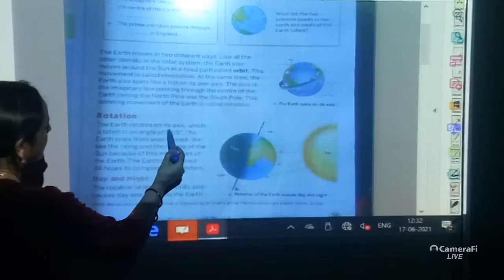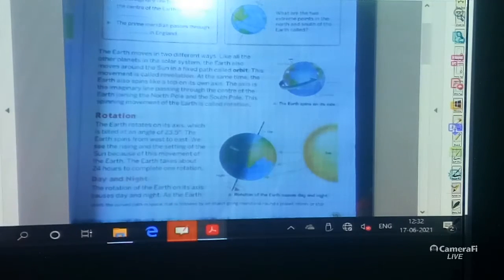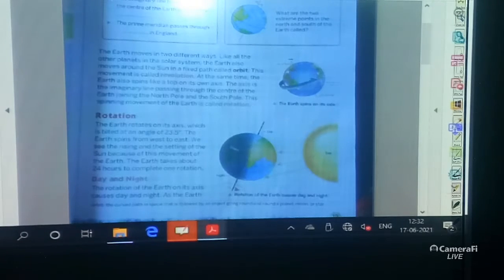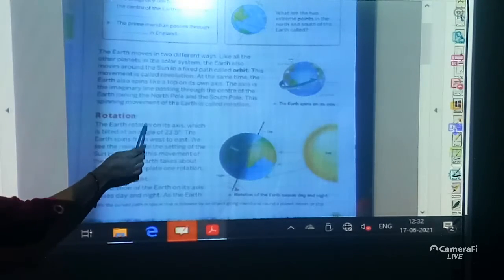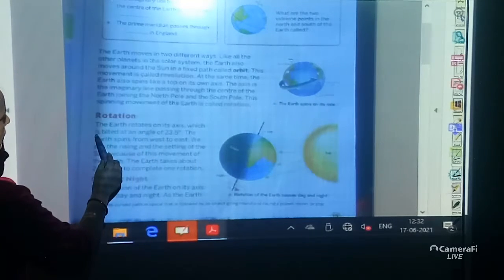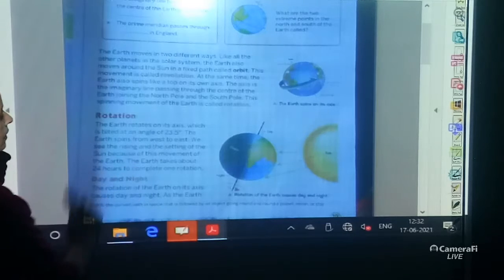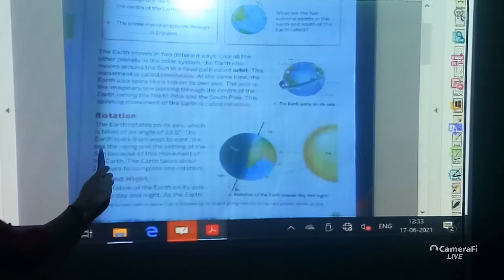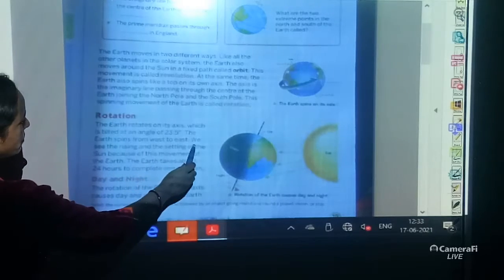The earth rotates on its axis, which is tilted at an angle of 23.5 degrees. How is that rotation done? The earth rotates on its axis, which is tilted at an angle of 23.5 degrees. The earth spins from west to east.